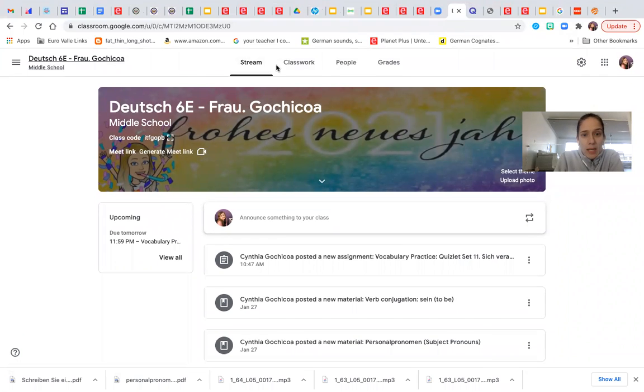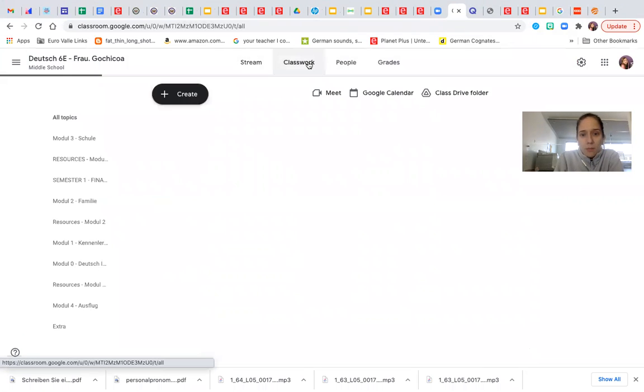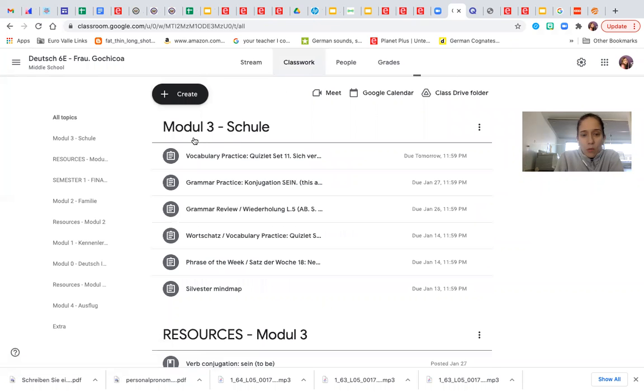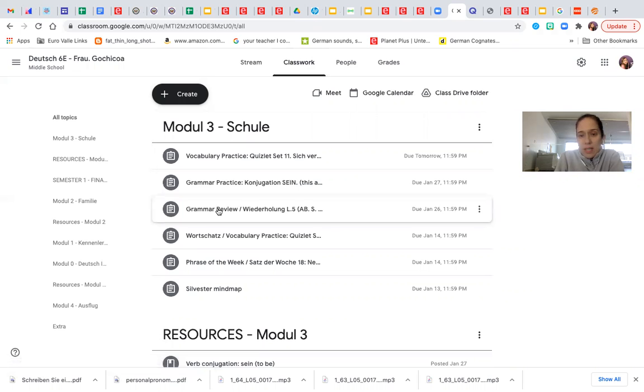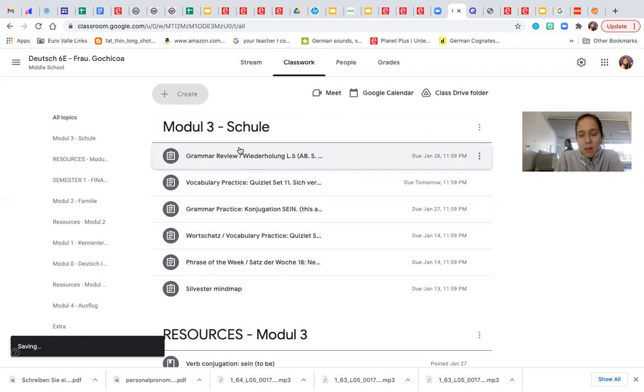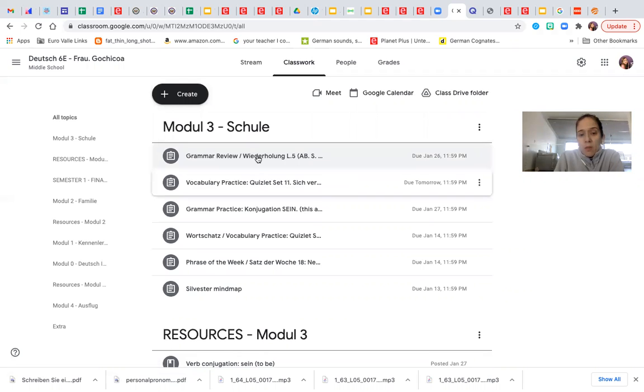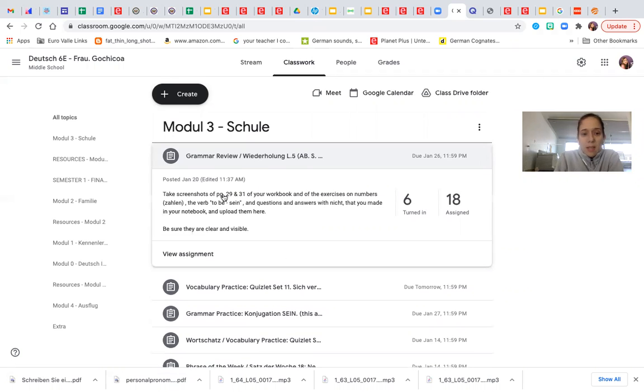So we're already in Google Classroom. If I go to classwork and I go here to Modul 3 Schule, the 3rd exercise is the one that is called Wiederholung, but I'm going to move it to the top so that you have it there at the very top. See? So if you open here, it says upload pages 29 and 31 of the workbook and the exercises.